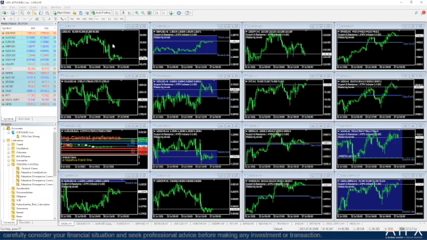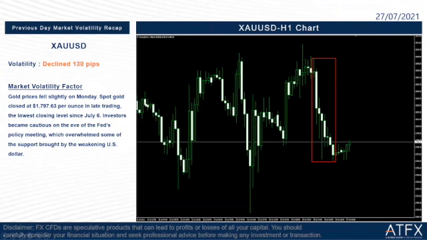Okay, so we go back to our PowerPoint here. The next one is the previous day recap on market volatility. The first one is XAUUSD, which is gold. The market volatility of last night declined 130 pips, as we can see here at the right side, inside the red rectangle.